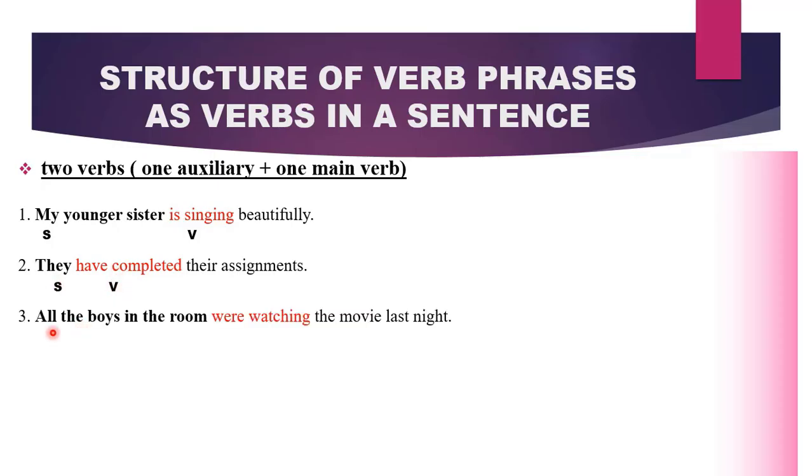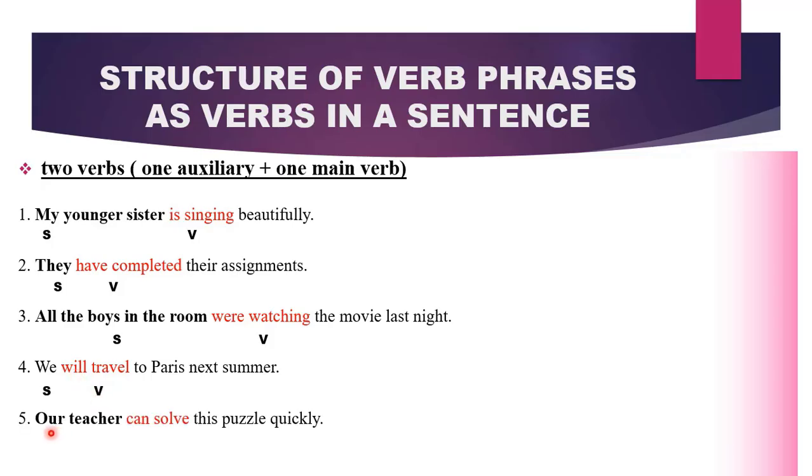In the third sentence, all the boys in a room were watching the movie last night. What is our subject? All the boys in a room. And what is our verb? Were watching. It is a verb phrase, and it is functioning as the verb. In the fourth sentence, we will travel to Paris next summer. What is the subject? Obviously, it is we. And what is the verb? We will travel. Therefore, we have our verb phrase as the verb.